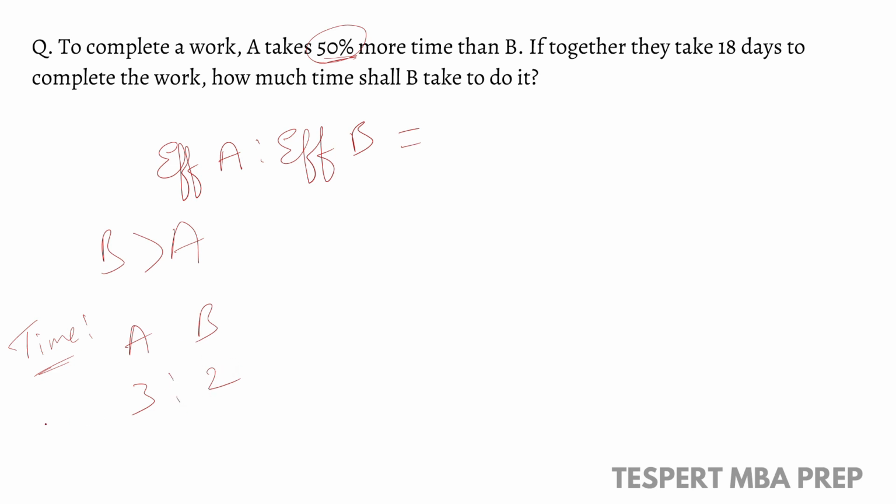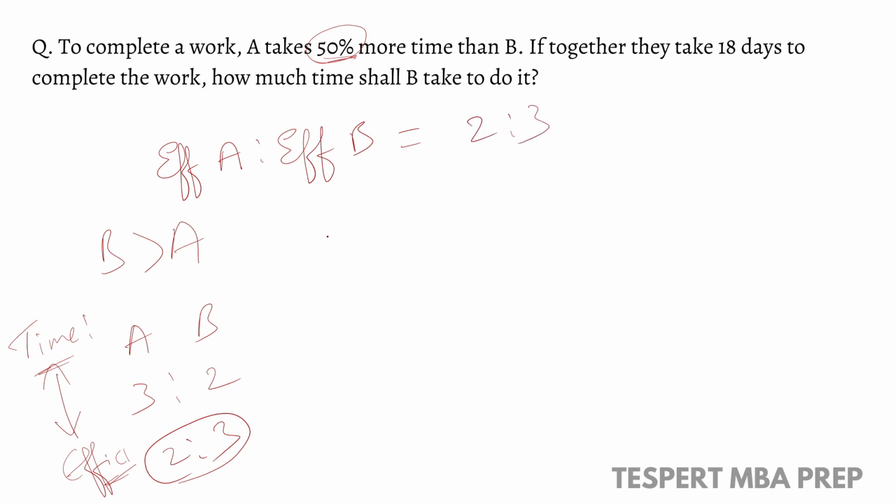This is the ratio of time. If we calculate the ratio of efficiency of A and B, it will be 3:2, because time and efficiency are inversely proportional. If A is more efficient than B, then A will complete the work earlier than B. If A is less efficient than B, then A takes more time to complete the same work than B. So the ratio of efficiency in this case is 2:3.